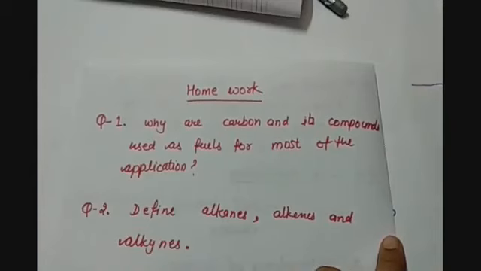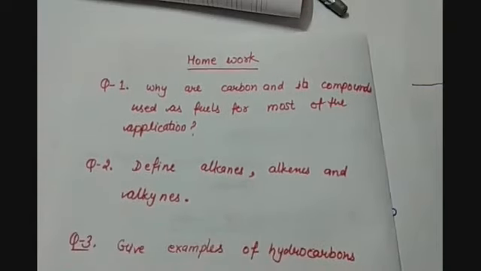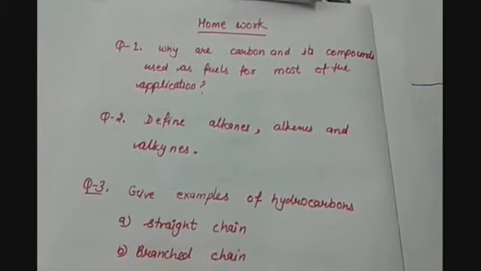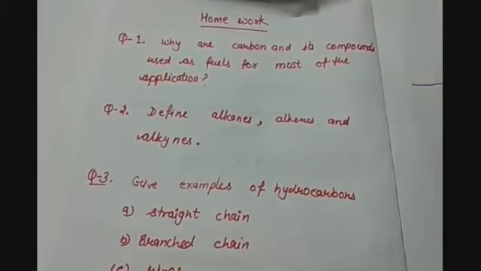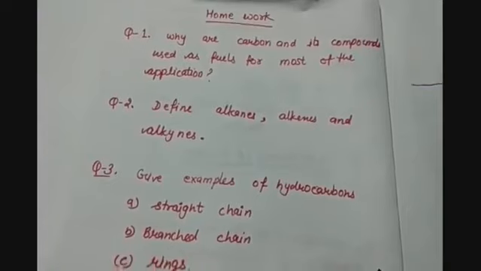So question number 1 is, why are carbon and its compound used as fuel for most of the applications? Question number 2 is, define alkanes, alkenes and alkynes. Third question is, give examples of hydrocarbons which form straight chain, branched chain and rings.